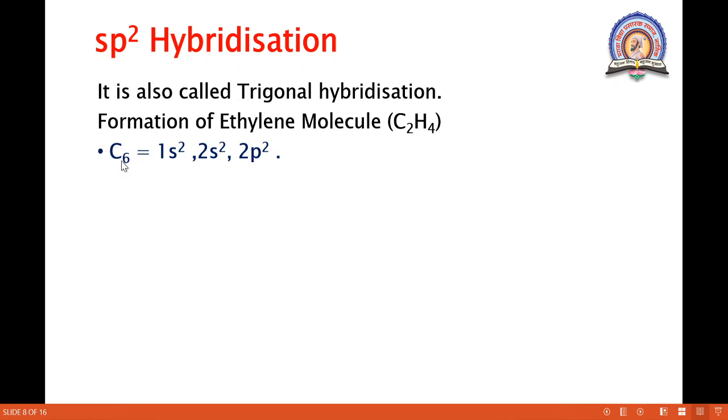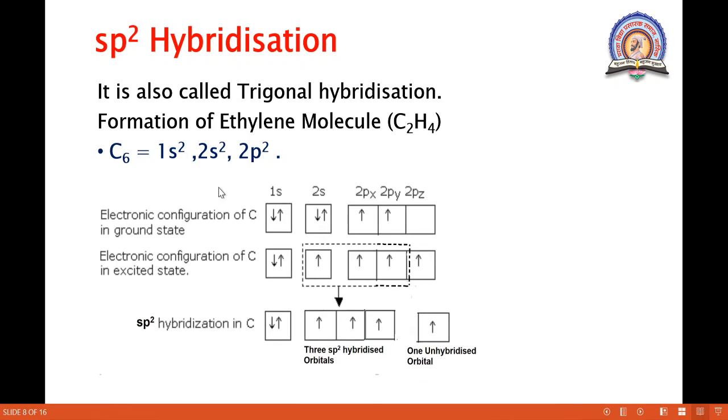The atomic number is 6, and 1s2, 2s2, 2p2 is the electronic configuration of carbon. In the ground state, px and py contain the half-filled electrons. Then in the excited state, what happens? The 2s electron shifts into the pz orbital.